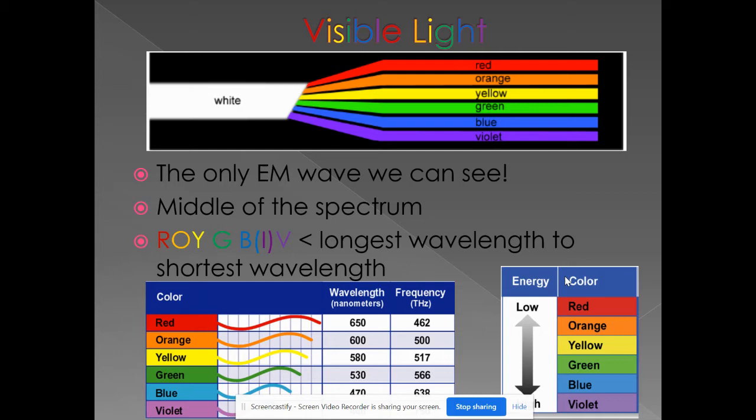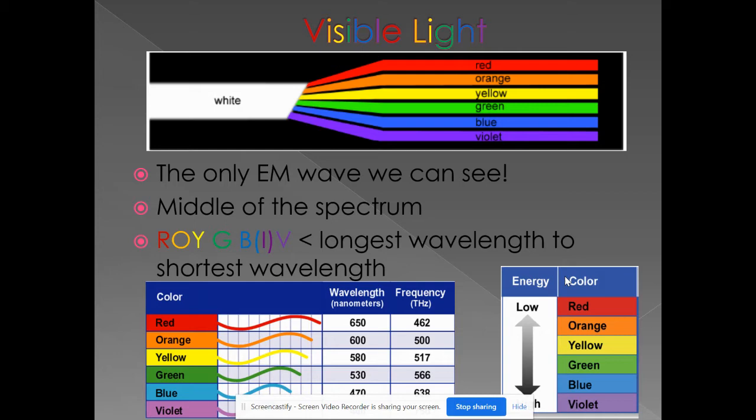It's the middle of the spectrum, which means it has the middle wavelength, the middle energy, and the middle frequency. This is also where we get our colors, which you'll get more of in a later podcast. But our colors are also in this order, Roy G. Biv: red, orange, yellow, green, blue, indigo, and violet, because of their wavelengths.